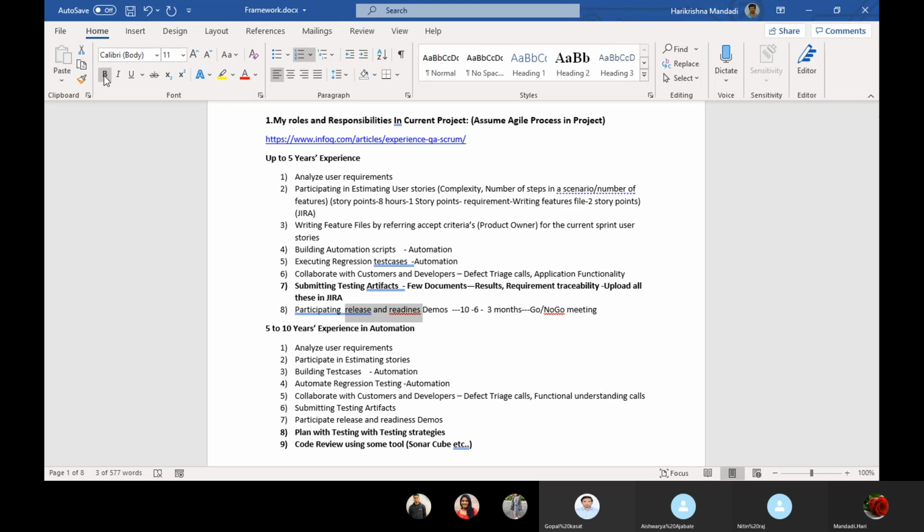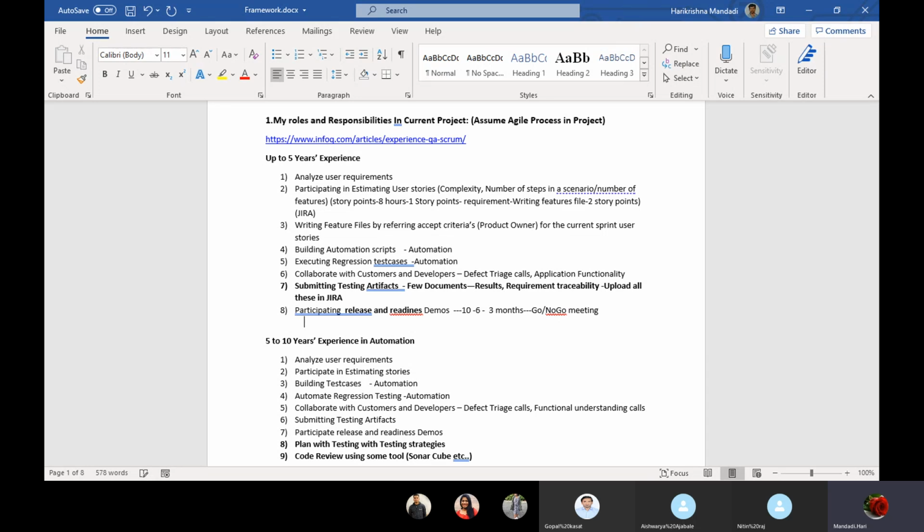In this case, I am going to attend and present the project: these many requirements are completed, how many sprints were done for this release. Suppose let's consider 6 sprints of functionality going into live. Here again you should have results for all the test cases which you automated. You should have results for all the scenarios in one place.